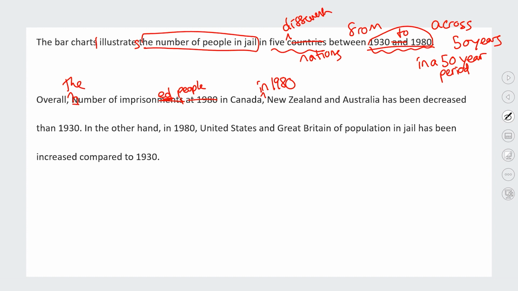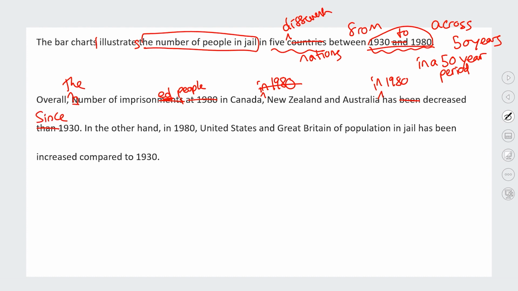The number of imprisoned people in Canada, New Zealand, Australia, sorry, I should put that in 1980 here, has been decreased. So again, we haven't come up with our tense issues. So they're not quite using the correct tense for talking about the past. Australia has decreased. So it should be: in Canada, New Zealand, and Australia, the number has decreased since 1930.